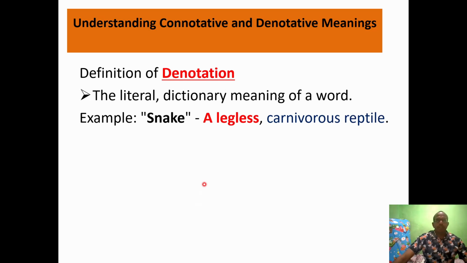Okay, today we are going to learn about understanding connotative and denotative meanings. So, denotative, definition of denotation. The literal dictionary meaning of a word is denotation. An example: snake. You may get the word snake in a dictionary as a legless carnivorous reptile.